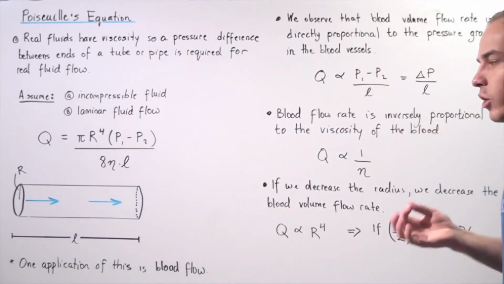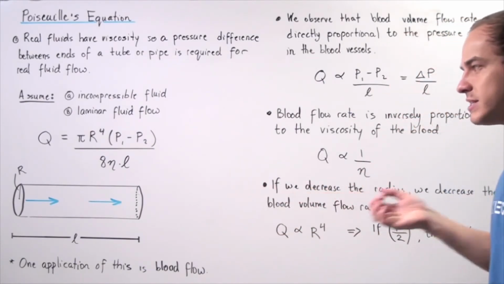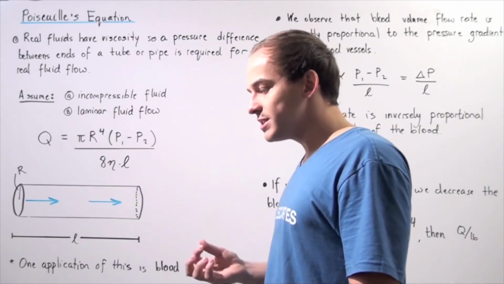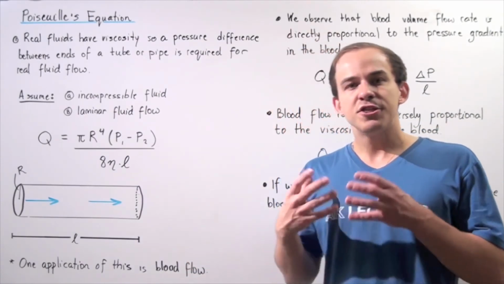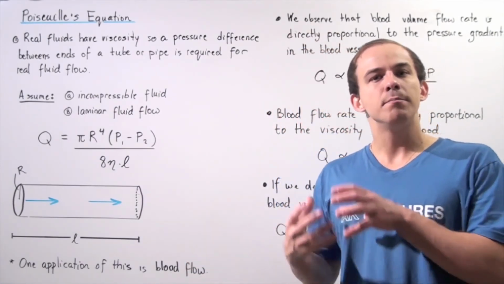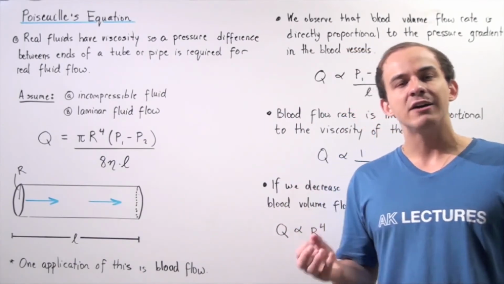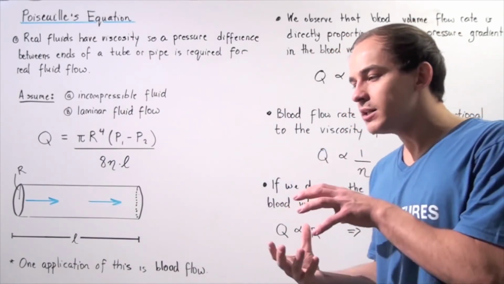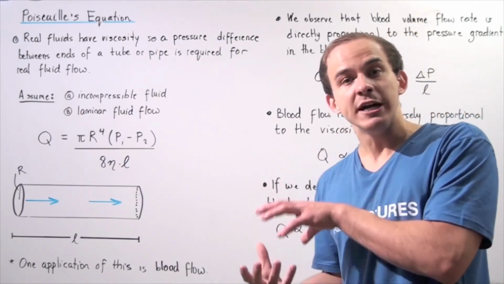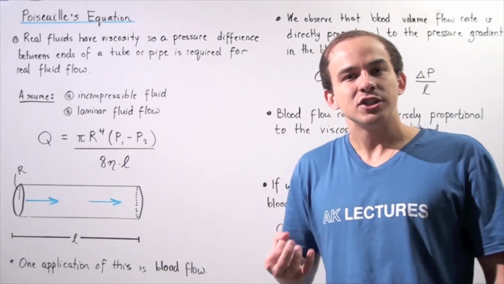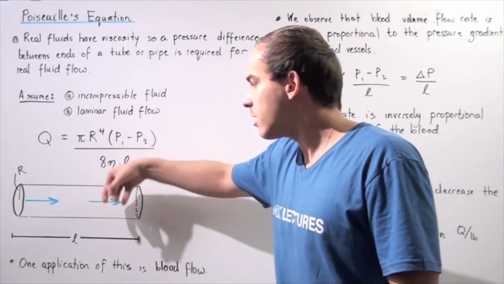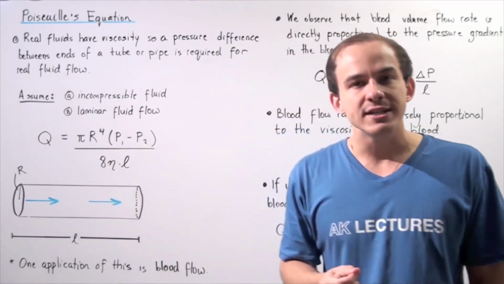So one important application of this principle is in arteriosclerosis. Arteriosclerosis is essentially the thickening and the hardening of the blood vessels, the arteries found inside our body. When we have a buildup of fat within the blood vessels, the radius of the cross-sectional area of the blood vessel decreases.